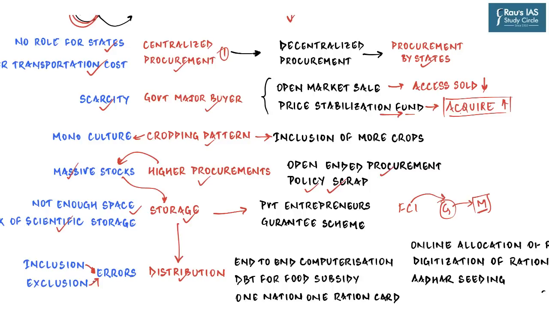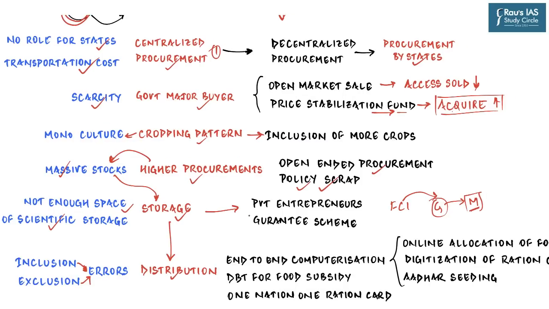And our PDS system has both kinds of error, which is not what we want. Because in both cases, the food subsidy and the benefits end up with the wrong person. In one case, the right person is not getting it, and in the second case, the wrong person is getting it. Now, in this regard, the government of India has already started work where they have tried to do end-to-end computerization of the whole PDS supply chain.